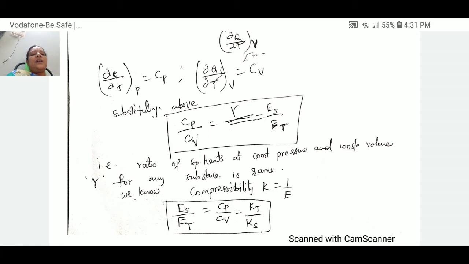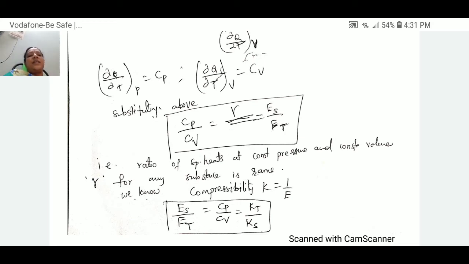And again, the compressibility of a substance, which is the converse of elasticity, can be written as k equal to 1 by E. This equation can be written in terms of compressibility.